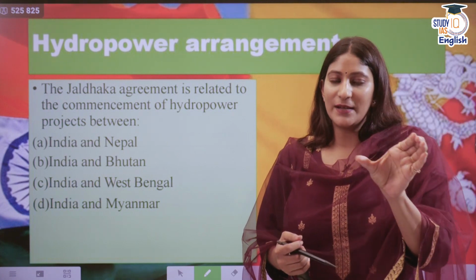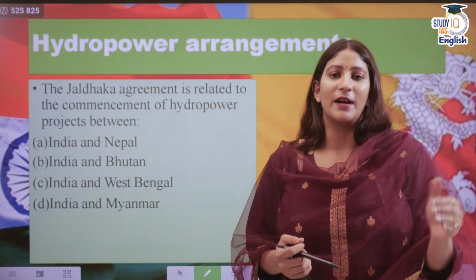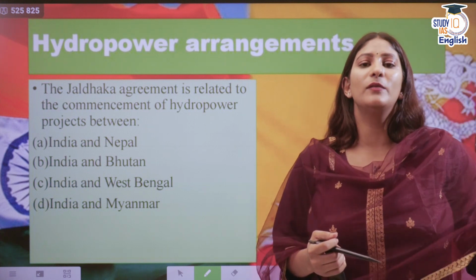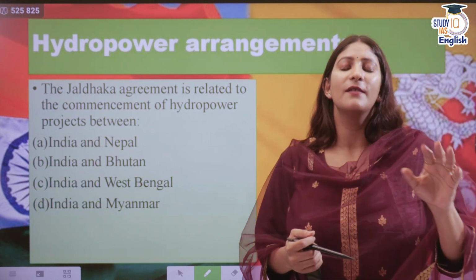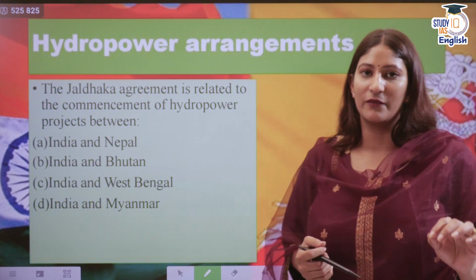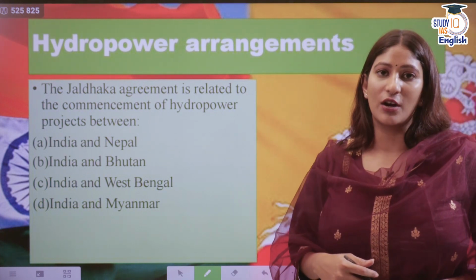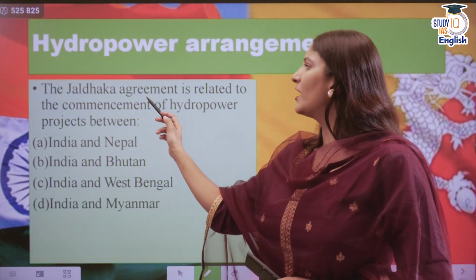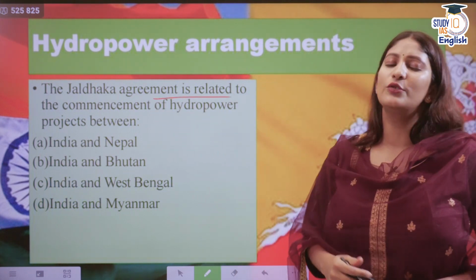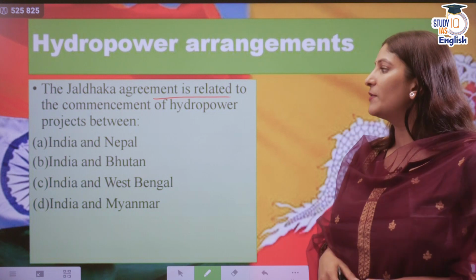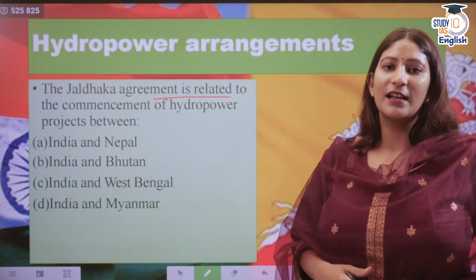See, this class has been divided into certain parts. First the basics, then we will move on towards the hydropower projects. Wherever India has a good cooperation with Bhutan, we will cover that. So then hydropower projects, let's talk about them. The Jaldhaka agreement is related to the commencement of hydropower projects between which of these countries?